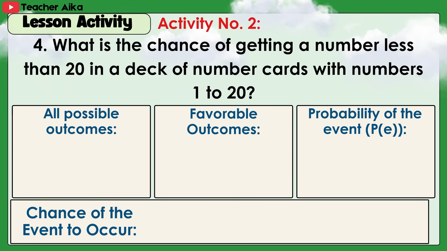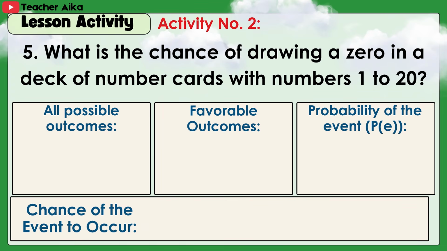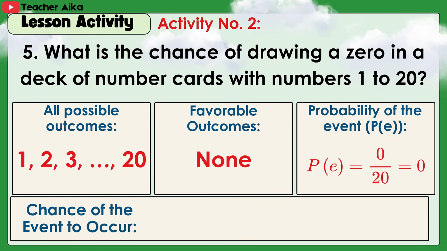4. What is the chance of getting a number less than 20 in a deck of number cards with numbers 1 to 20? Answers. Chance of the event to occur? Likely. 5. What is the chance of drawing a 0 in a deck of number cards with numbers 1 to 20? Answers. Chance of the event to occur? Impossible.